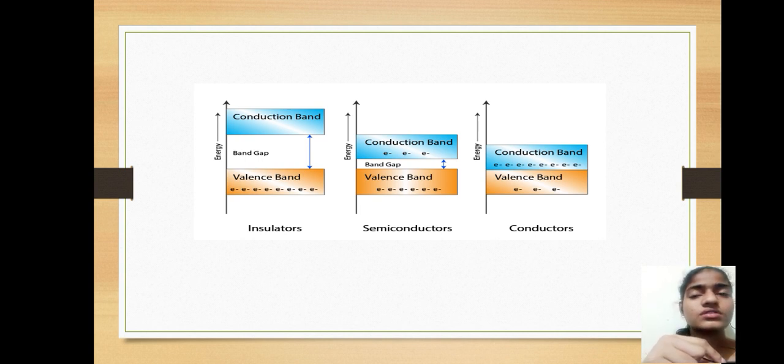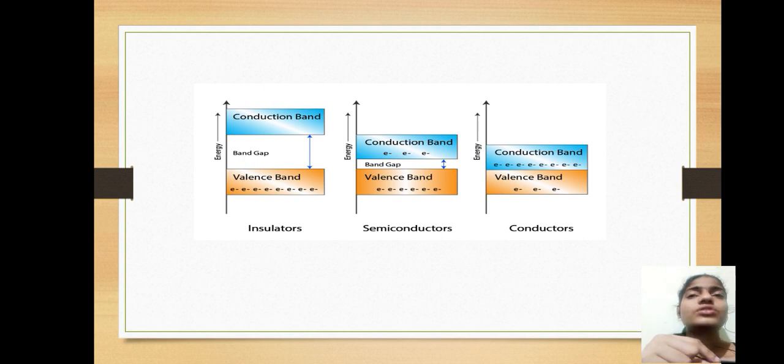conductors. They have free electrons, so they are easy to conduct the electricity. From the valence band, they easily conduct the electricity, and they will be moved to the conduction band. And semiconductors, there is a band gap between the valence band and conduction band.